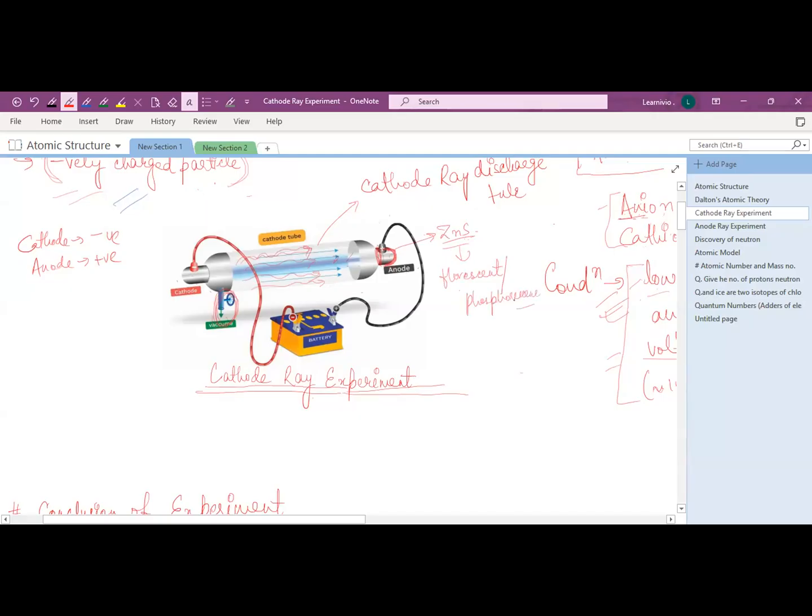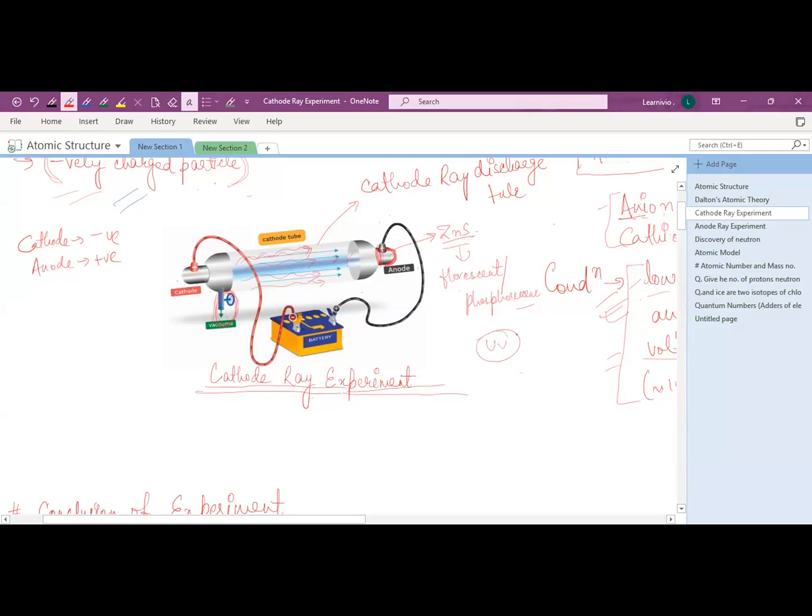Now here comes a question: what is a fluorescent or phosphorescent material? These are some chemicals. Phosphorescence is the ability of certain chemicals to give off visible light after absorbing radiation. For example, some radiation is not visible to our naked eyes, like UV.